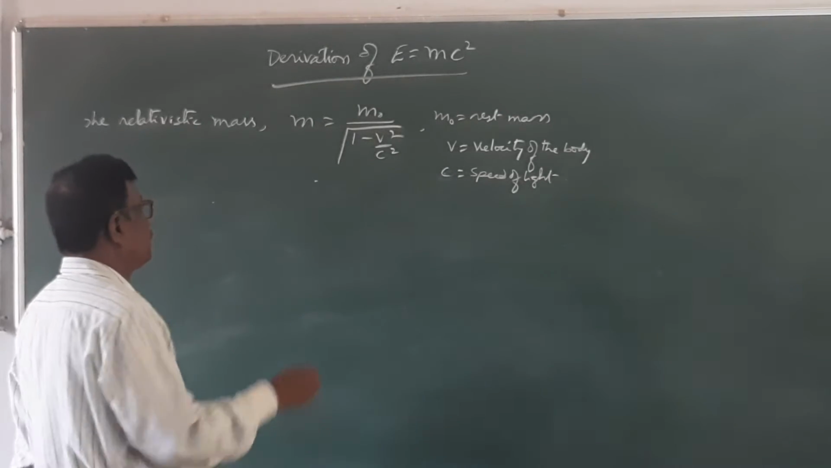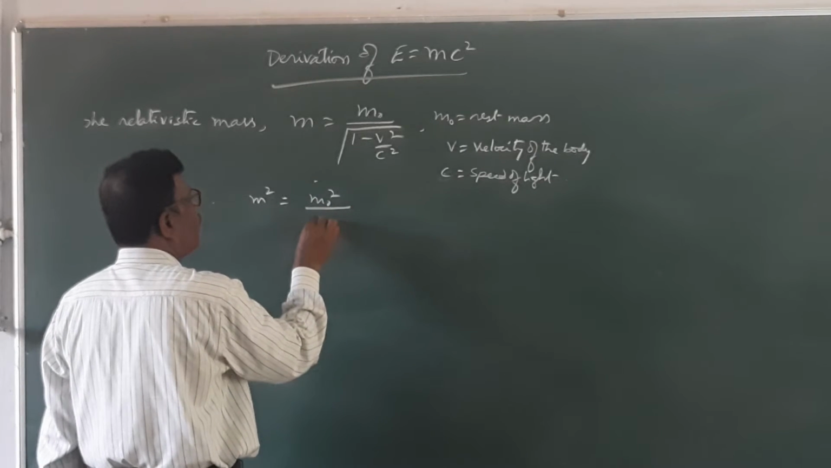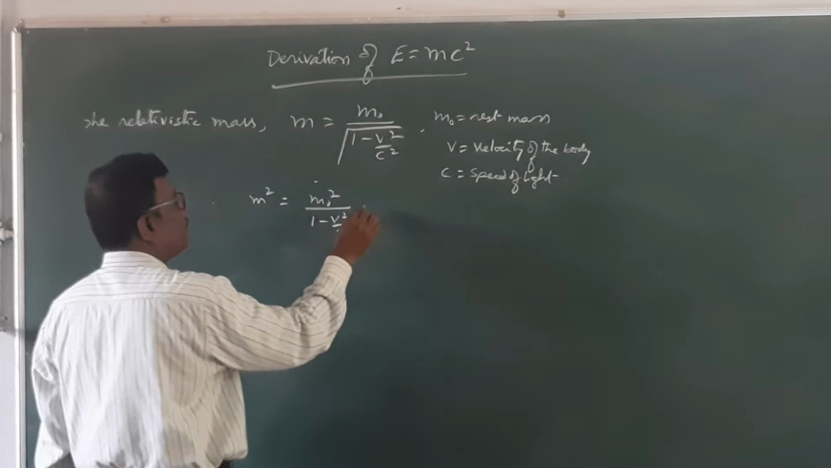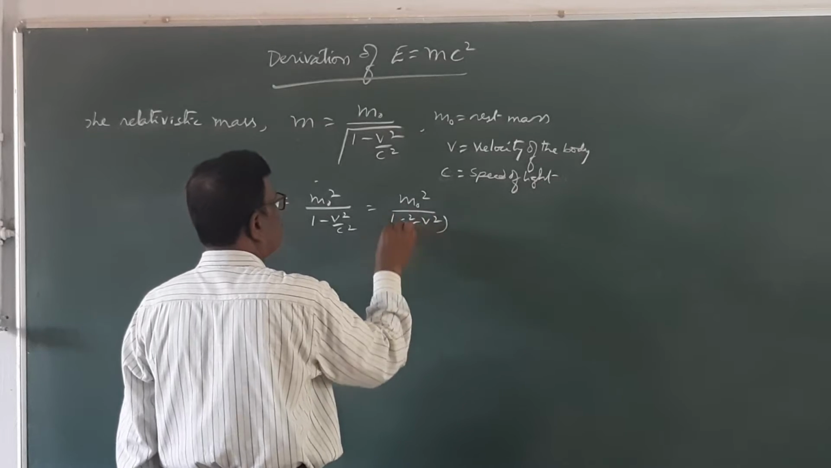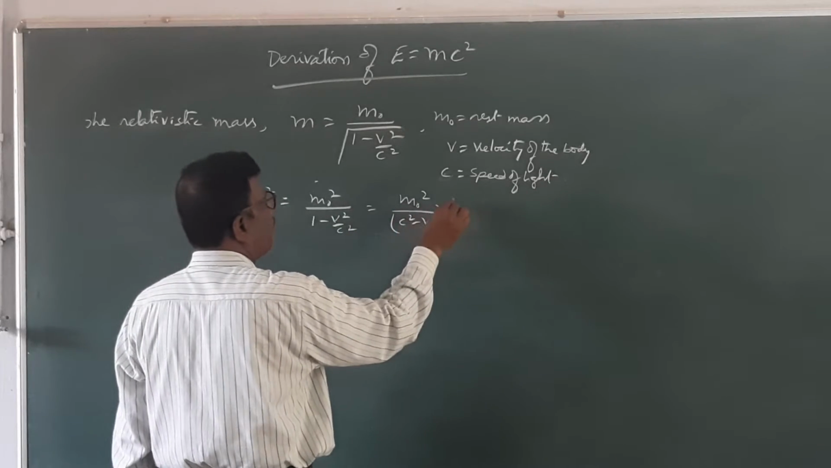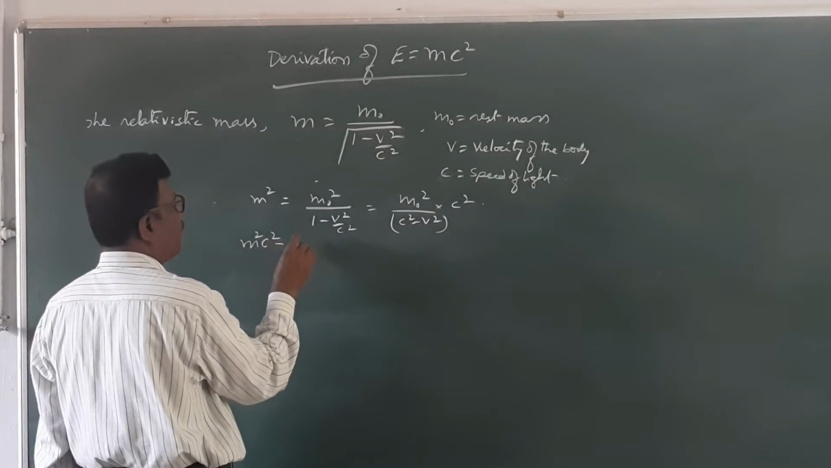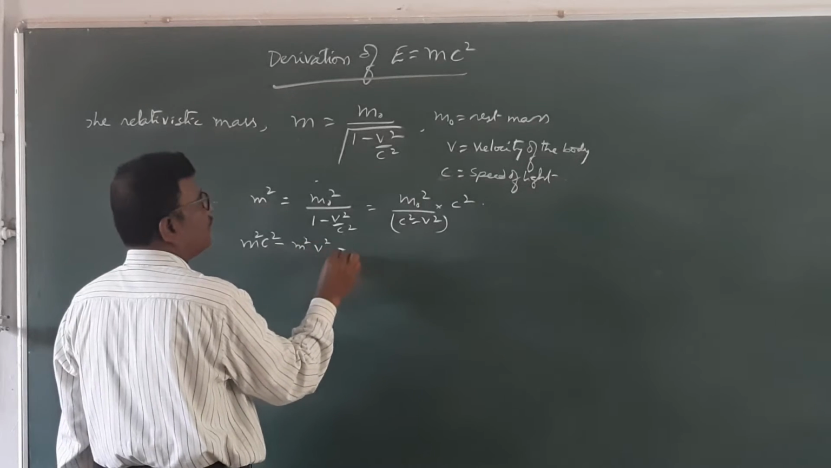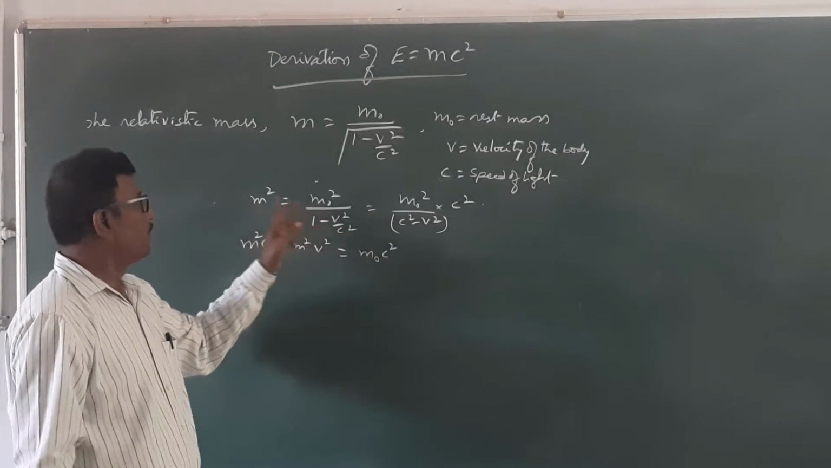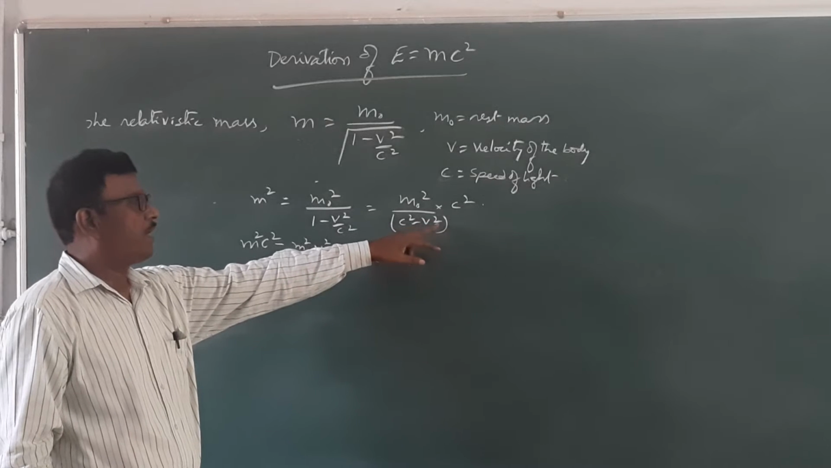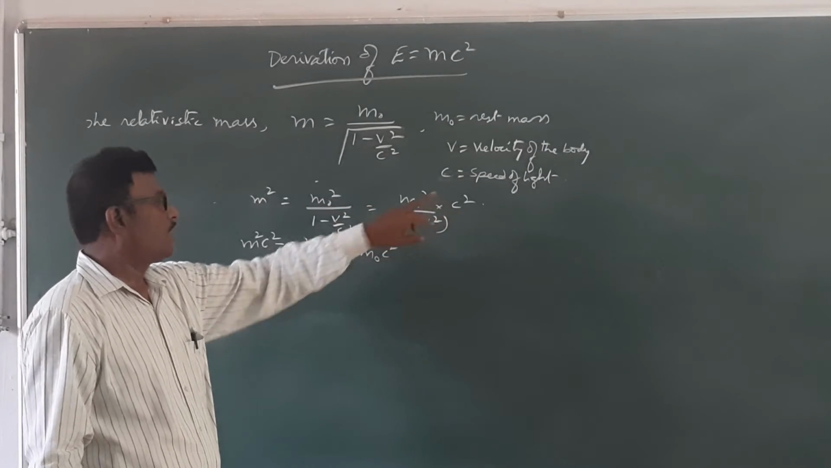Squaring this equation, m square is equal to m naught square by 1 minus v square by c square, that is equal to m naught square c square by c square minus v square. This c square will come upstairs. Cross multiply: m square into c square minus v square is equal to m naught square c square. Therefore, m square c square minus m square v square is equal to m naught square c square.